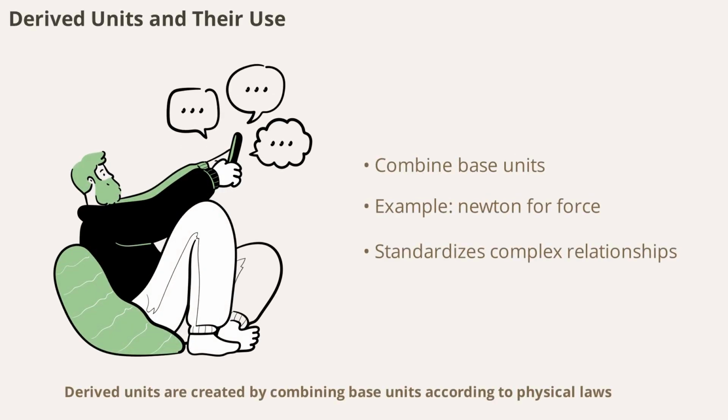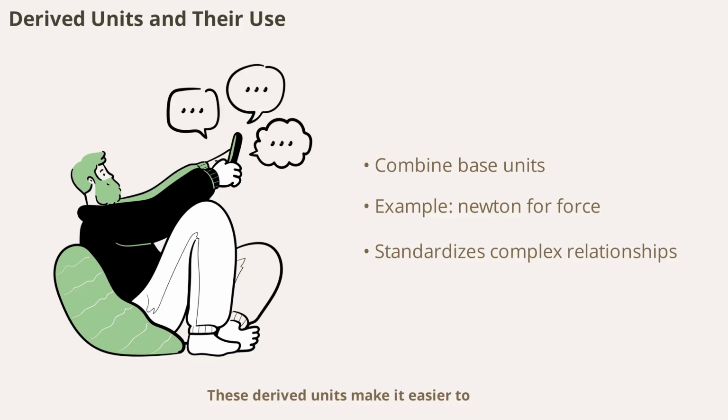Derived units are created by combining base units according to physical laws. For example, the unit of force is the Newton, which is defined as kilogram meter per second squared. These derived units make it easier to express complex physical relationships in a standardized way.